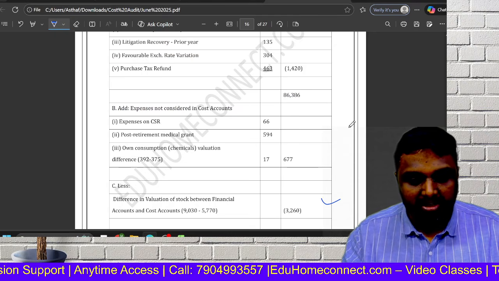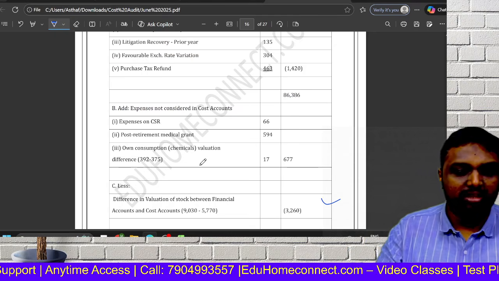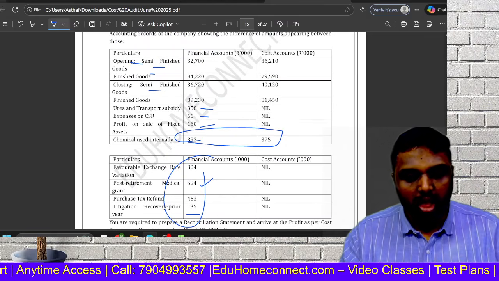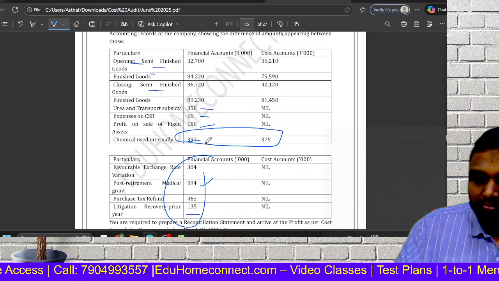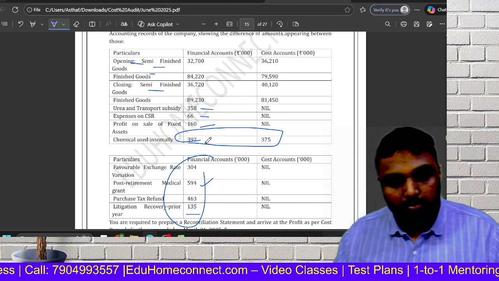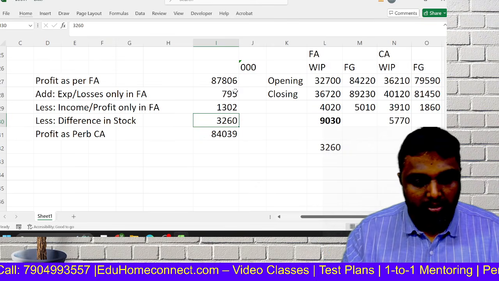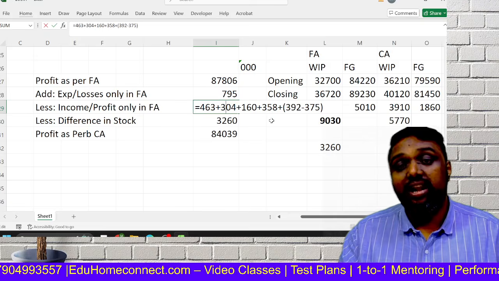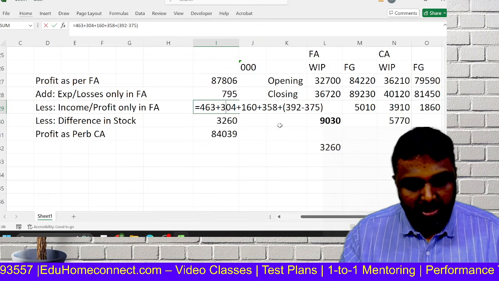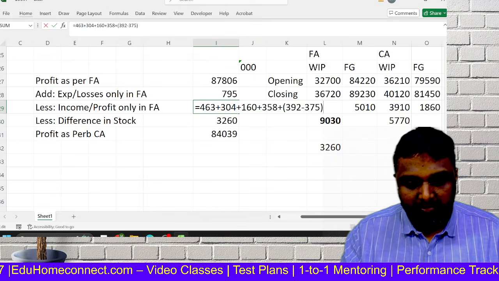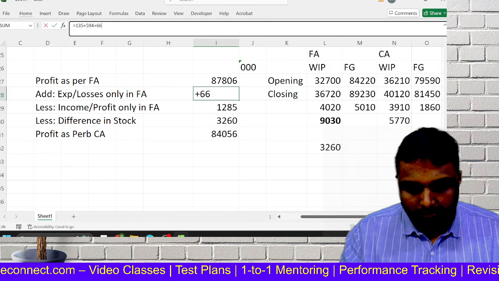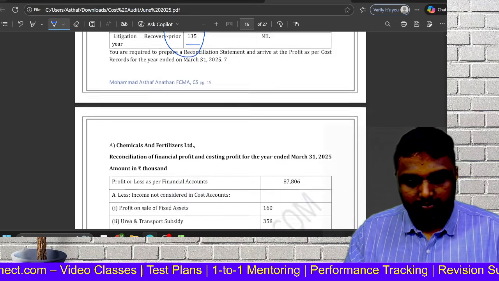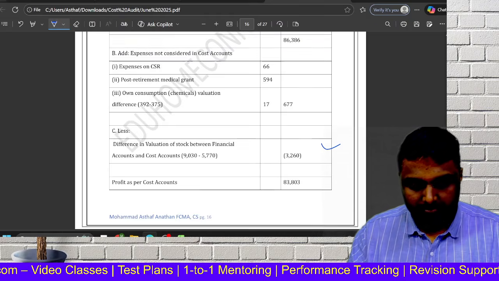See, the only difference is chemical. It's a benefit only. Chemical gives more benefit in financial. So financial profit will be more, costing profit will be less. What we have done is the same only, but in your study material, the difference they made here is why this answer is coming.